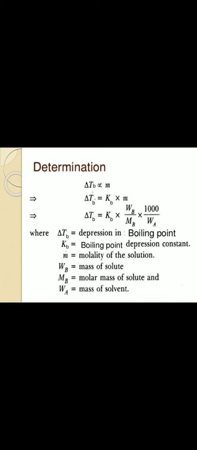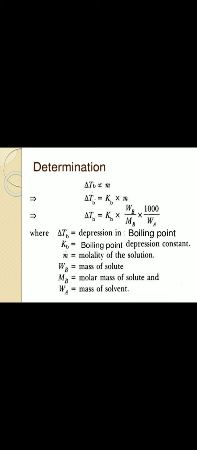As delta TB, the elevation of boiling point, is directly proportional to molality, delta TB is equal to Kb into m.